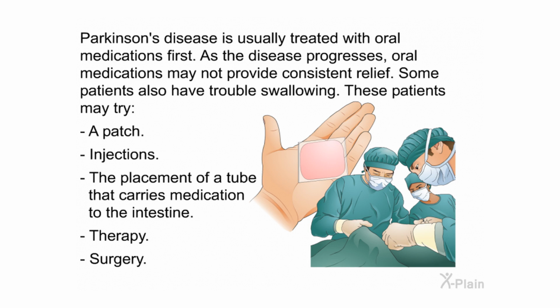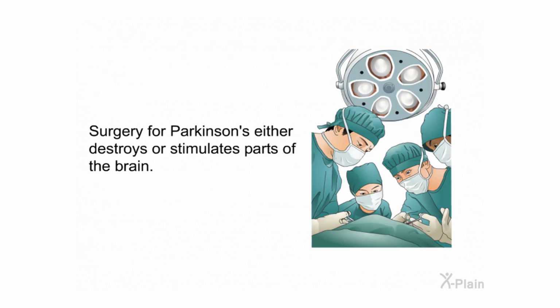Parkinson's disease is usually treated with oral medications first. As the disease progresses, oral medications may not provide consistent relief. Some patients also have trouble swallowing. These patients may try a patch, injections, the placement of a tube that carries medication to the intestine, therapy, surgery. Surgery for Parkinson's either destroys or stimulates parts of the brain.